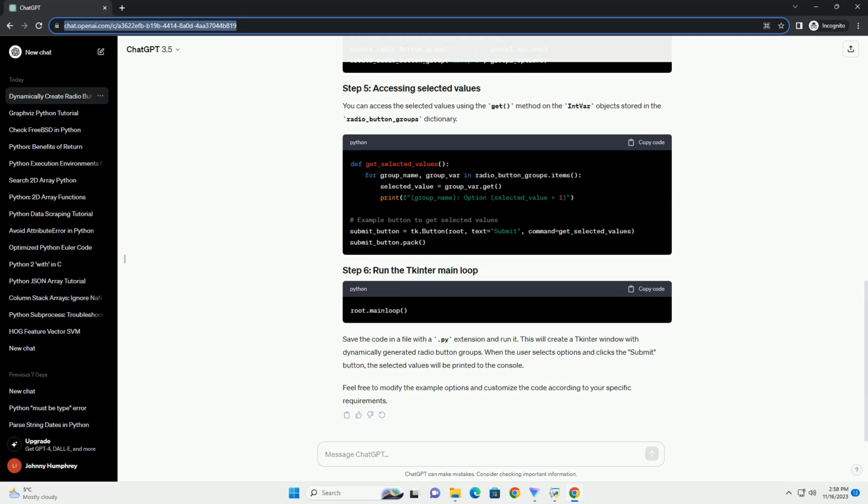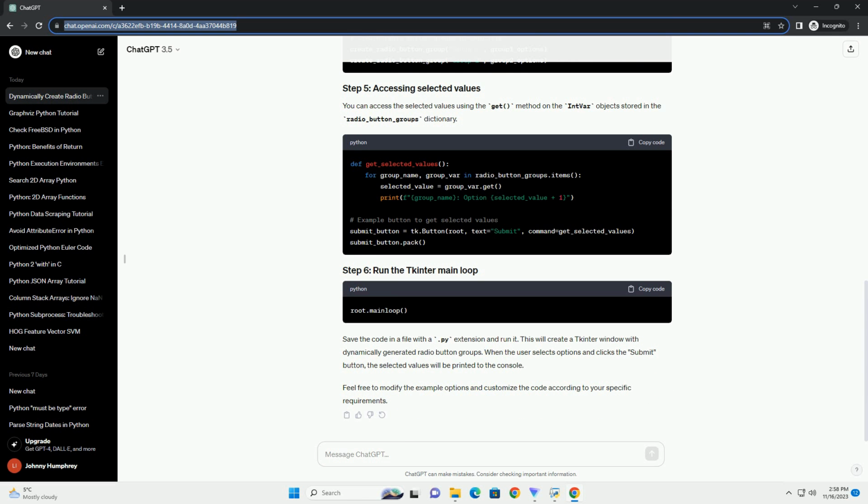Define your radio button groups and their options. Loop through the defined radio button groups and call the create_radio_buttons function for each group. This starts the Tkinter event loop, allowing the application to respond to user interactions. Run this script, and you should see a window with dynamically generated radio button groups.